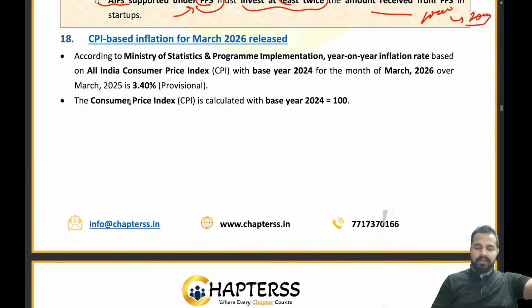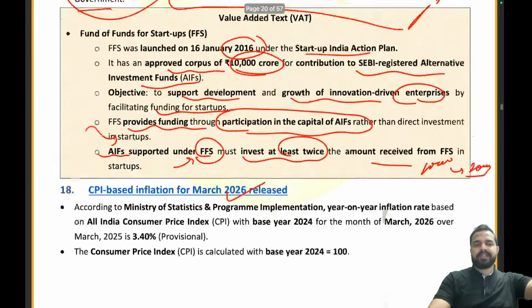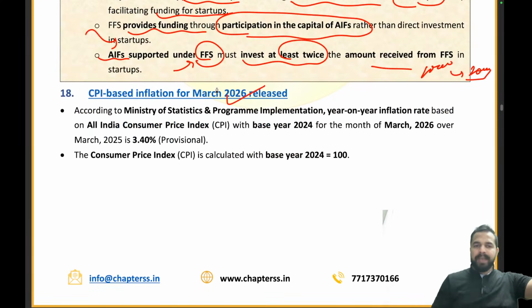CPI based inflation for March 2026 has been released. See guys, consumer price index based inflation has been released for the month of March 2026. Let me tell you that this data is not that important right now. Why so?